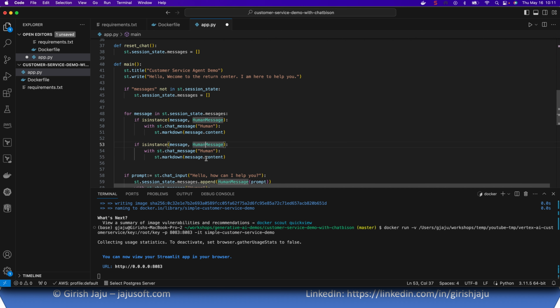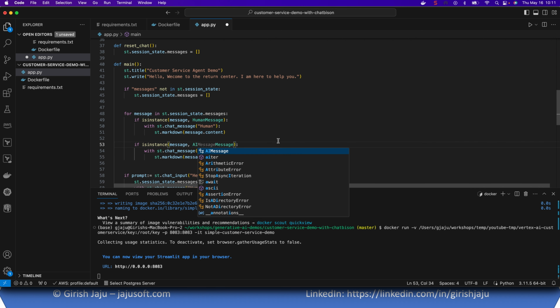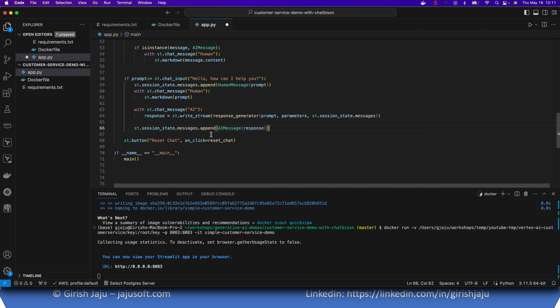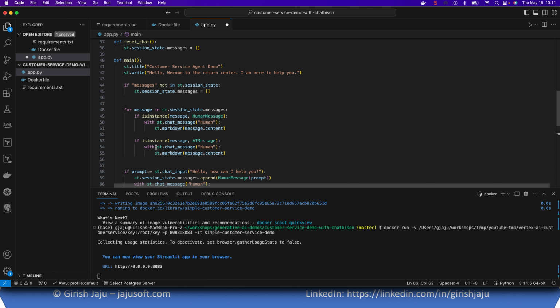If this is of type, let's say, AI message, as we are adding the response from the AI, we are adding it somewhere, we are not adding it, so we have to append not just the response but the AI message and the response like this. So what we are saying here: if the message is of type AI message, then we will display the AI icon, and then this is what we need.